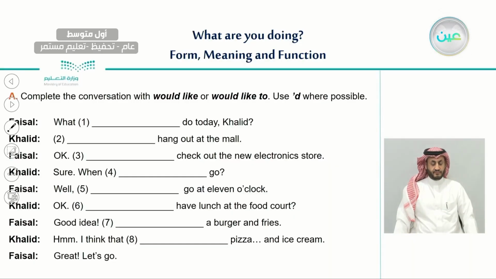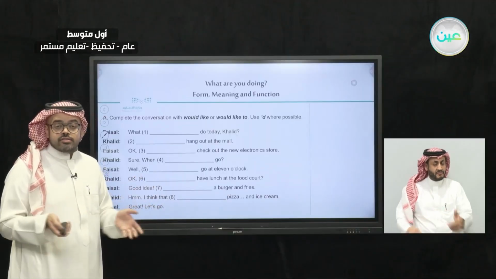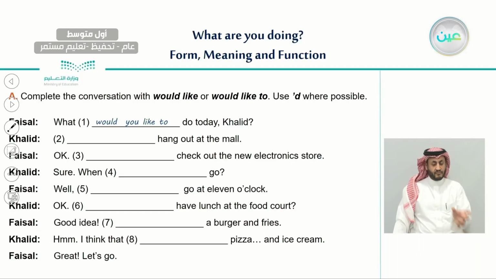Faisal started the conversation by saying, what blank do today, Khalid? So Faisal wants to ask Khalid what he wants to do. Let's answer this using would like. The answer will be, what would you like to do today?